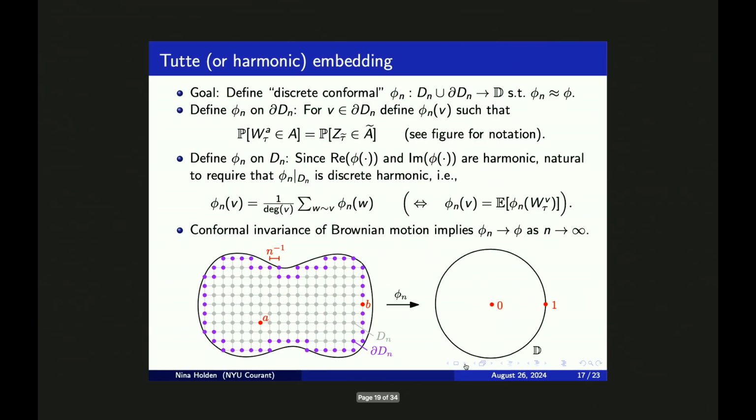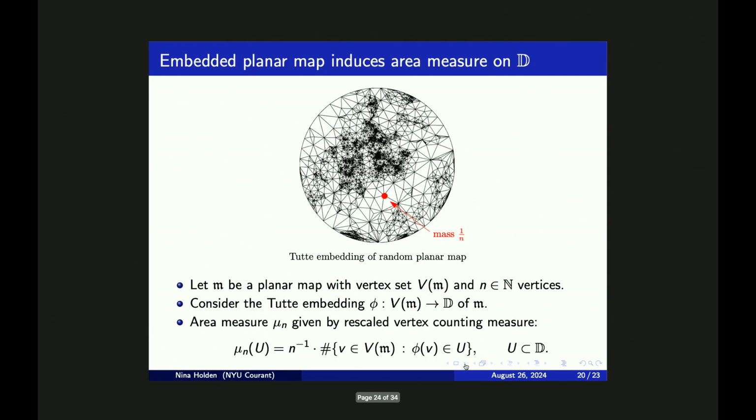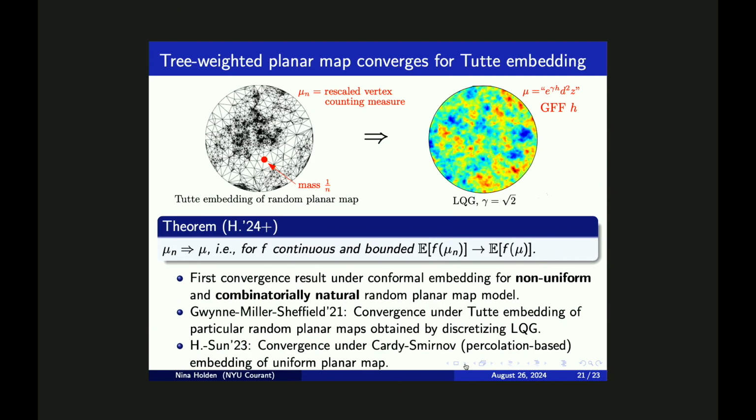So why is this theorem interesting? One reason it's interesting is because it is a first convergence result under conformal embedding for a non-uniform and combinatorially natural random planar map model. So there have been several earlier works which have been studying random planar maps under conformal embedding. Or to be more precise, there are two series of works. So the first such result was a work by Gwynne, Miller and Sheffield. They were considering a particular random planar map model obtained by discretizing LQG.